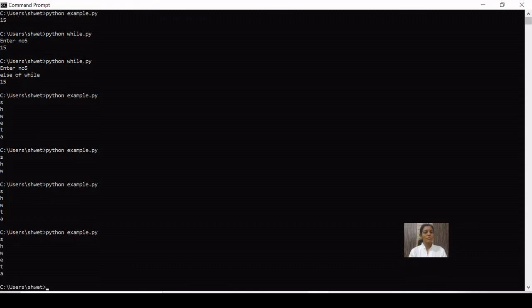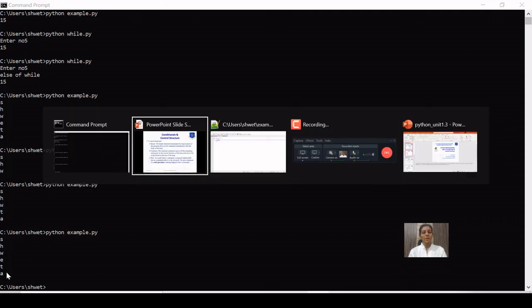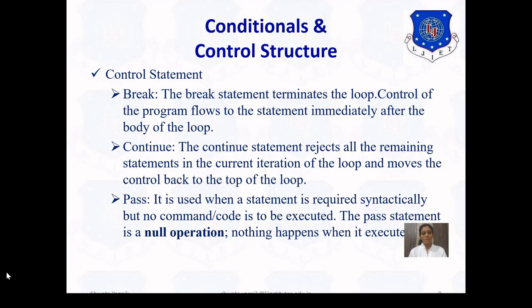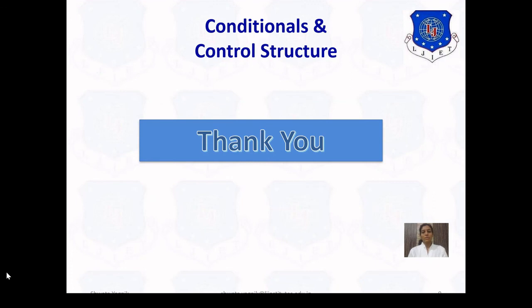As you can see, before writing anything, all the letters are printed, and when we write pass here also, all the letters are getting printed. So pass has no meaning; it is a null operation.